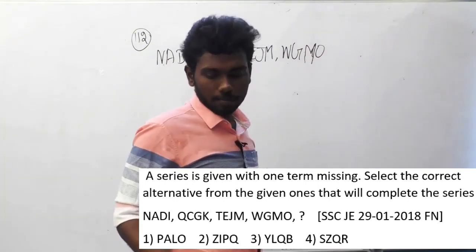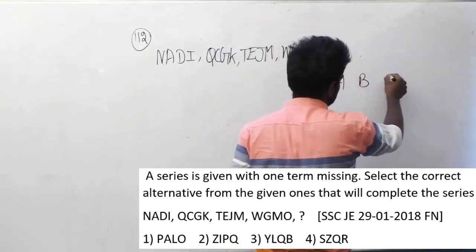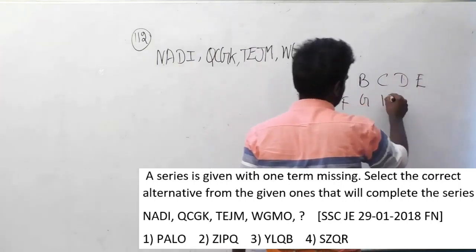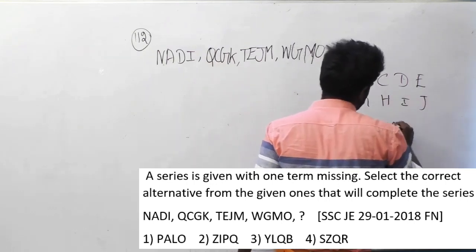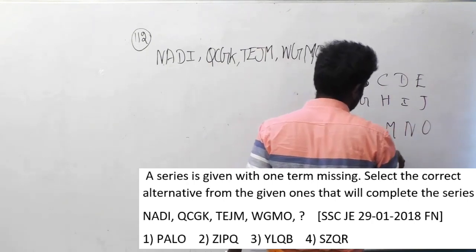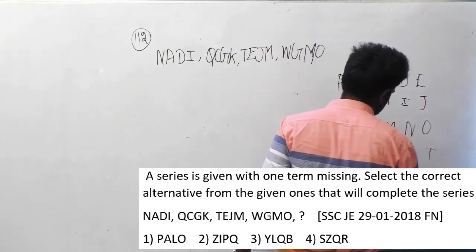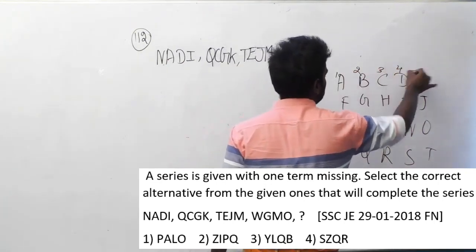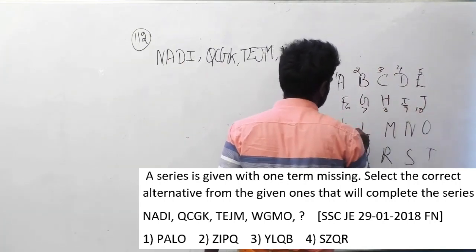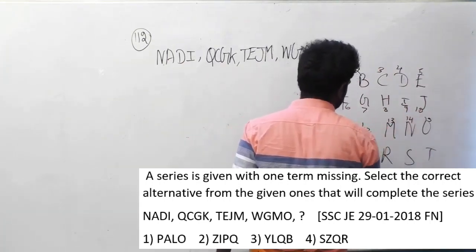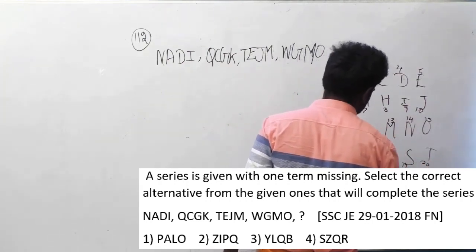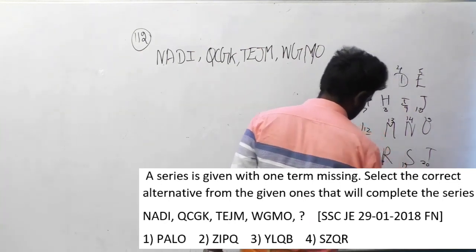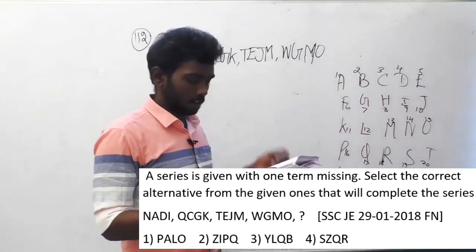And as I told you earlier, write A, B, C, D up to Z, and number them starting from 1 to 26. And it's over. Now let us try to find the logic.